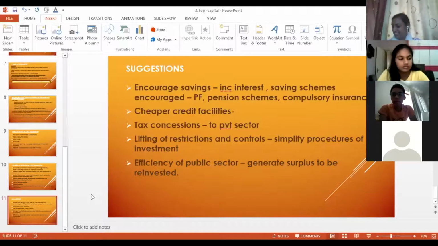Yes, ma'am. So these are the suggestions that we can have. The more efficient the public sector is, the more efficient the capital formation becomes. But there are only two public sectors left now, atomic and railways. So we wouldn't be able to generate more surplus now. They are also not functioning properly. And why do we privatize? Why did the government decide to privatize? Because public sectors were not up to the mark.